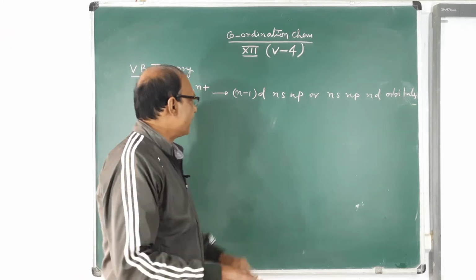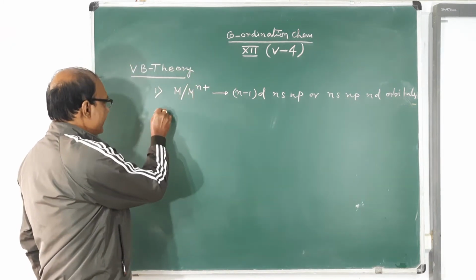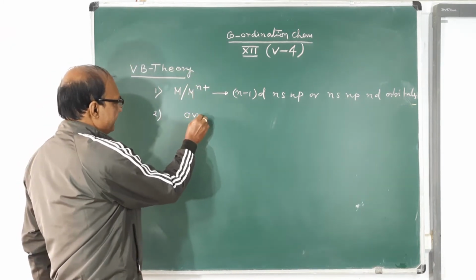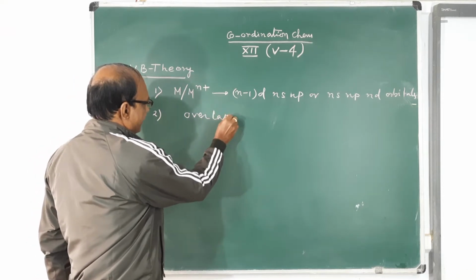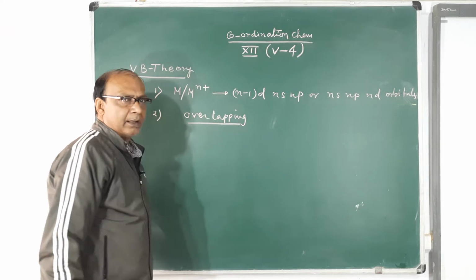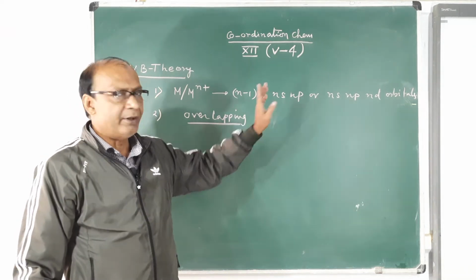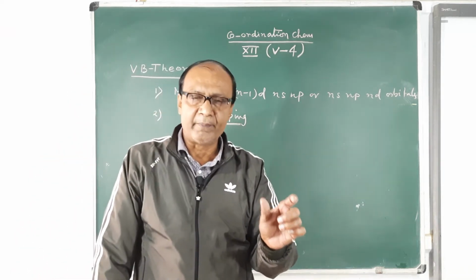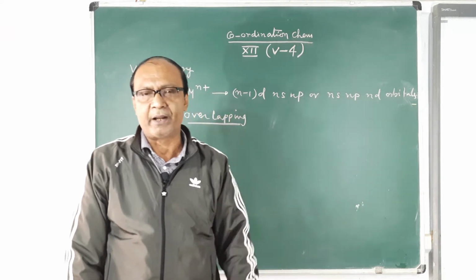So there are two points. At the second point, there is overlapping between the hybrid orbitals and the filled orbitals of ligands.